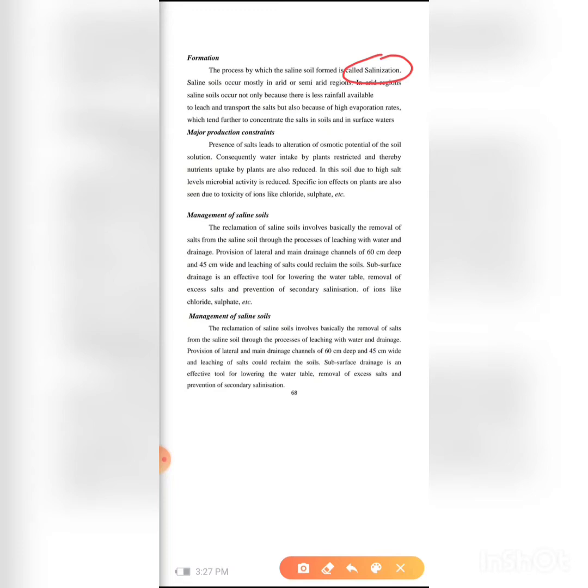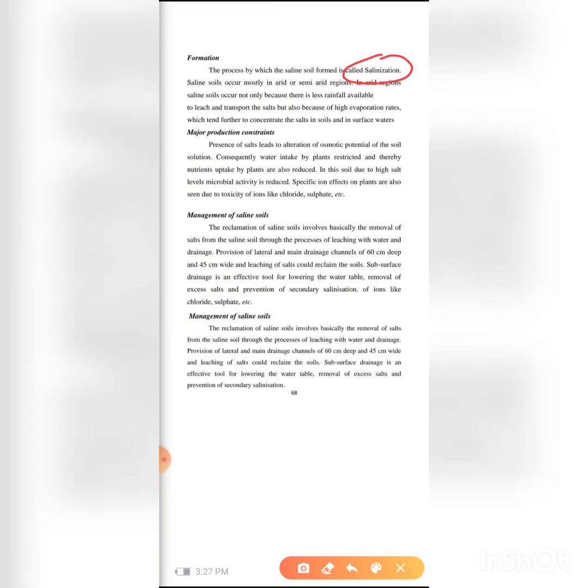I have told you how saline soil is forming. The major phenomena are less precipitation and more evapotranspiration. So what is happening? The salts are evaporating and accumulating on the soil surface, forming a thin layer of salt. A thin layer of salt forming like this is known as saline soil.